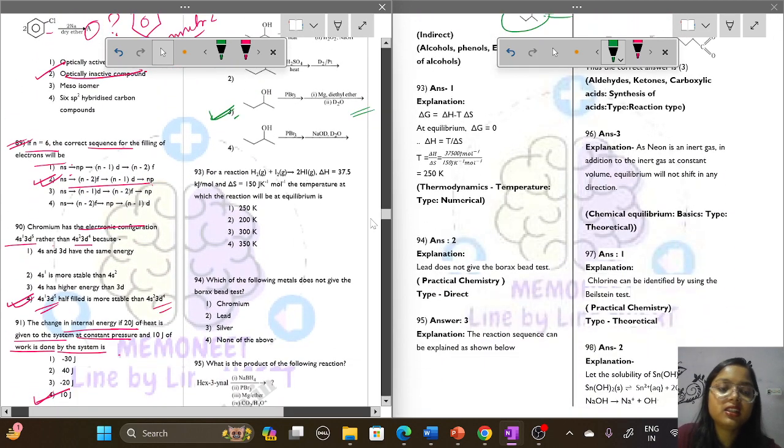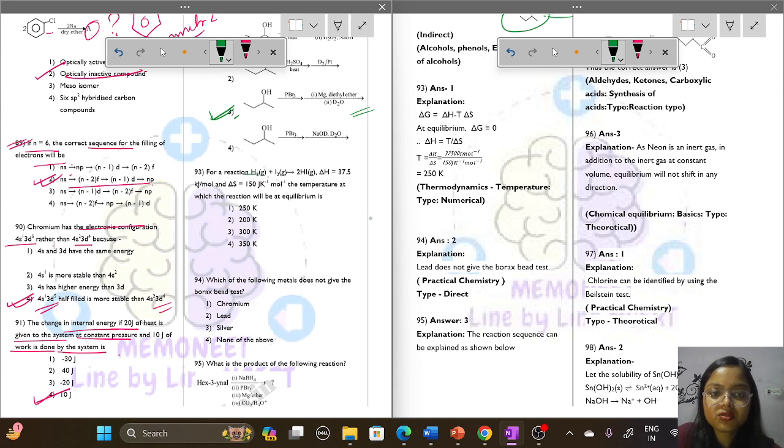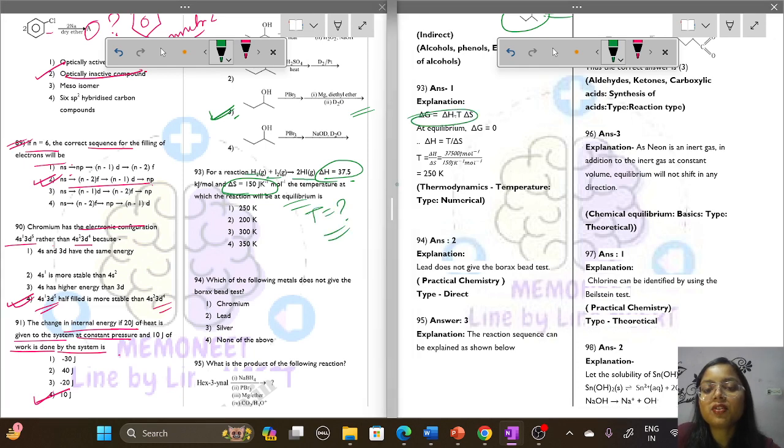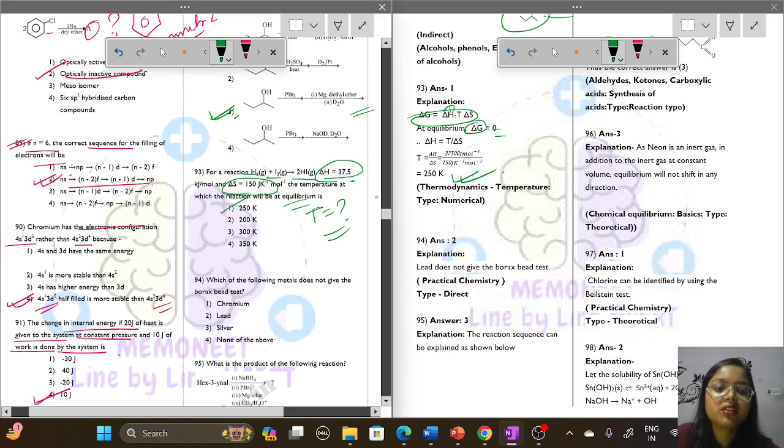Question number 93. For a reaction, H2 gaseous plus I2 gaseous will give 2HI gaseous. Delta H value is given and delta S value is also given. We have to find out the temperature at which it will occur. So from the delta G relation we can find the temperature. Delta G is equal to 0. On rearranging we get the temperature as 250 Kelvin. Okay, 250 Kelvin.